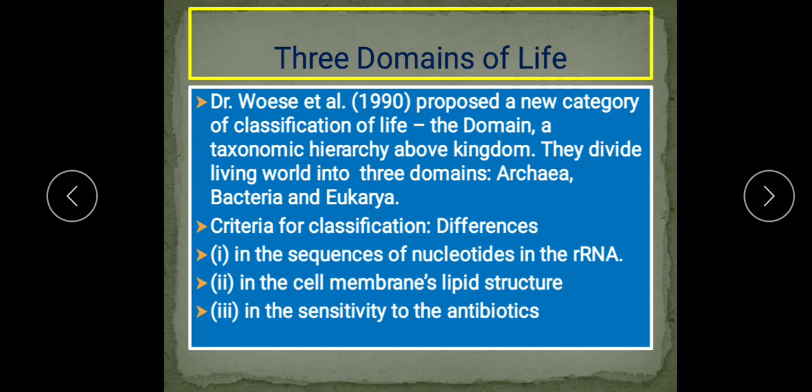Now comparing this rRNA structure is especially very useful, because rRNA molecules throughout nature carry out the same function and their structure changes very little over time. So what is the function of rRNA? Actually they help in the process of protein synthesis. You know, ribosomes are the factory of protein, because their function is protein synthesis. In the same way rRNA is also required for the process of protein synthesis.